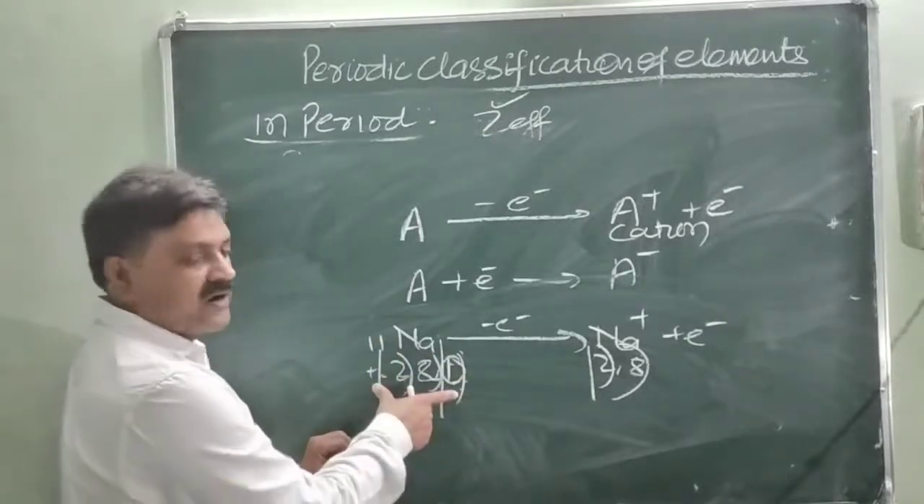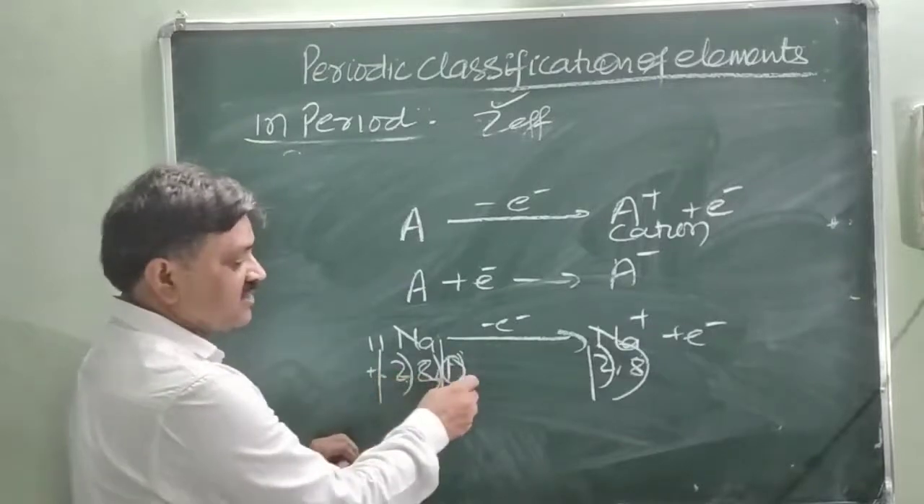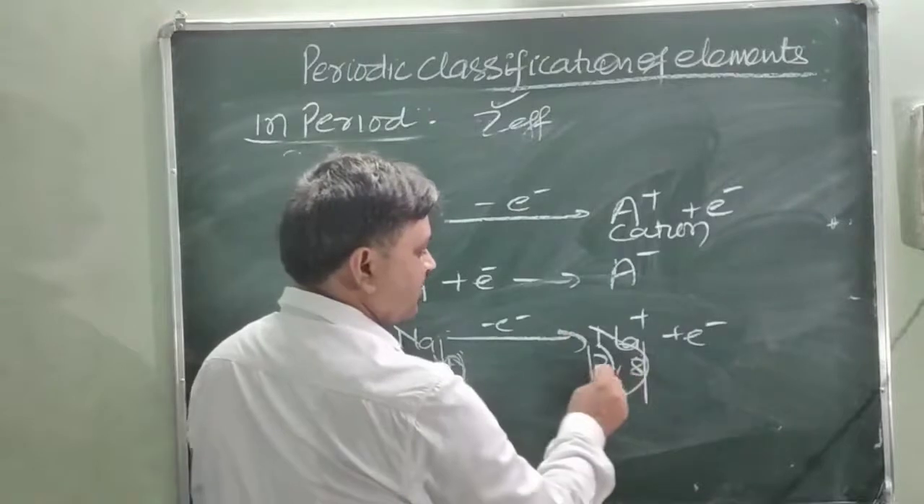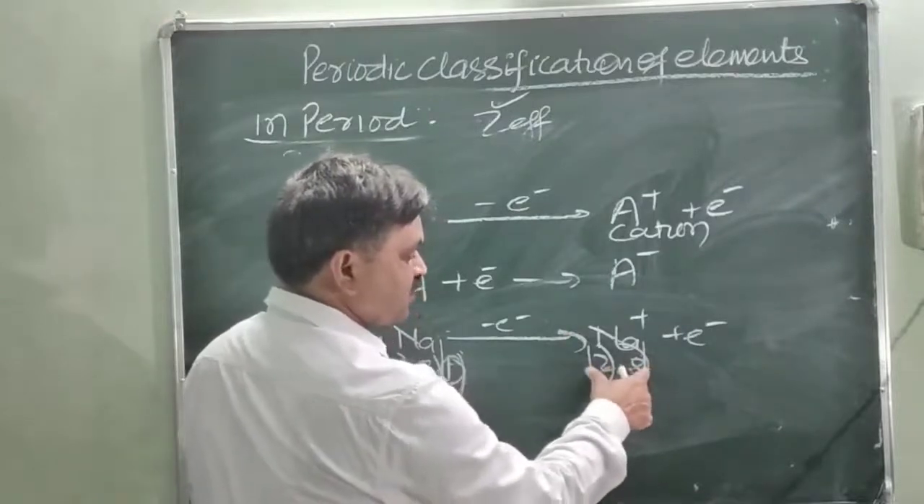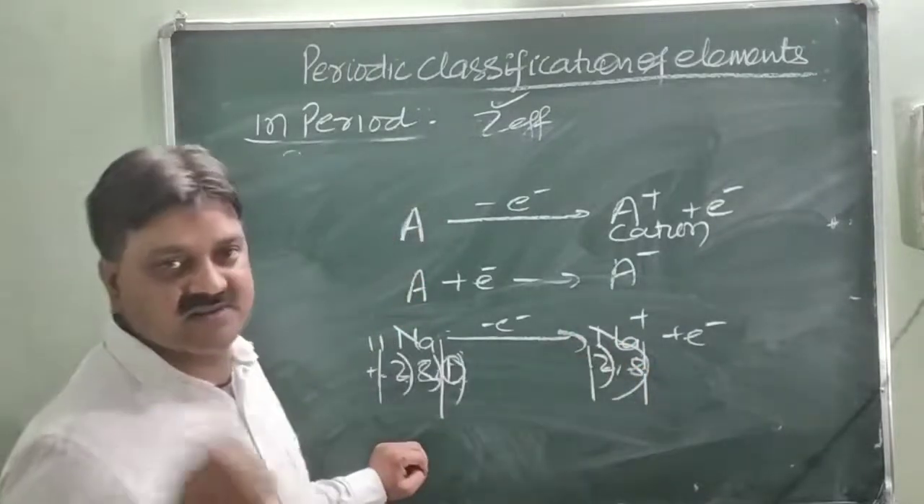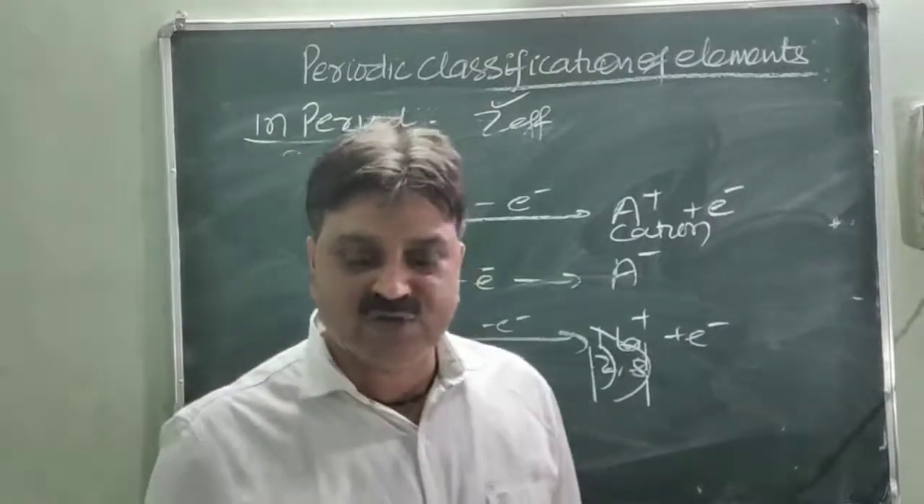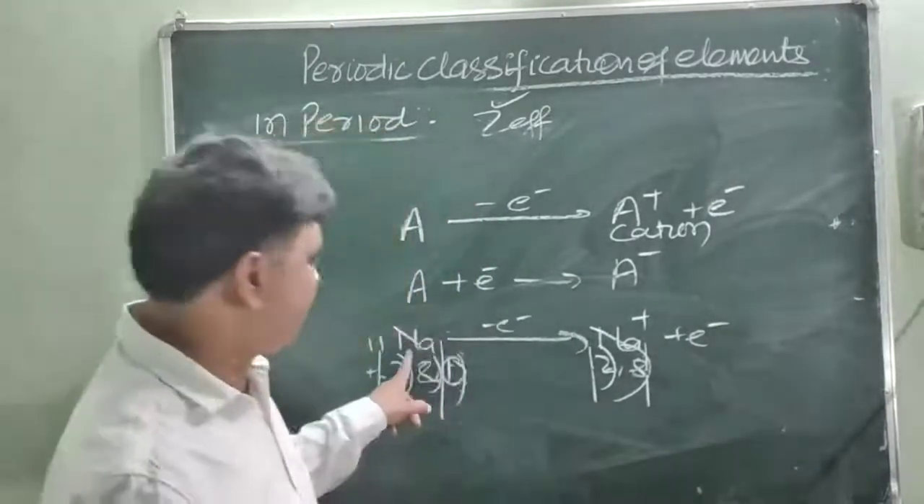Obviously clear that the neutral atom has the 3 shells. Now after losing 1 electron, it has only 2 shells. So the atomic radius decreases because the distance between the nucleus and the valence electrons decreases. So the ionic radius of a cation is always lower than the parent atom. This is the parent atom.